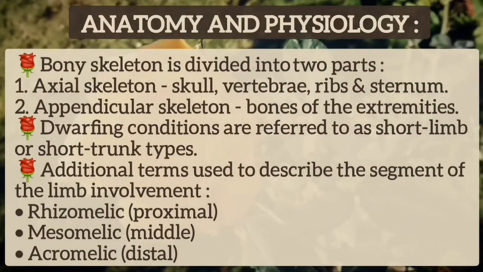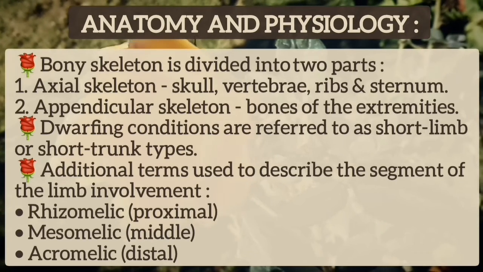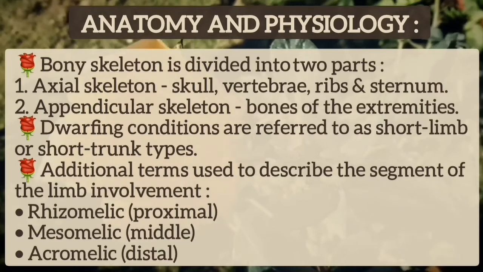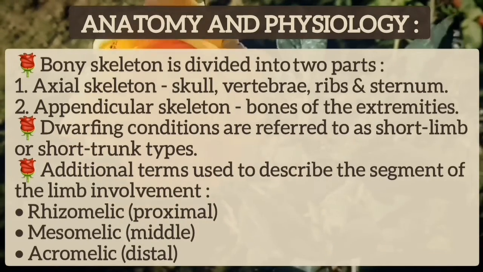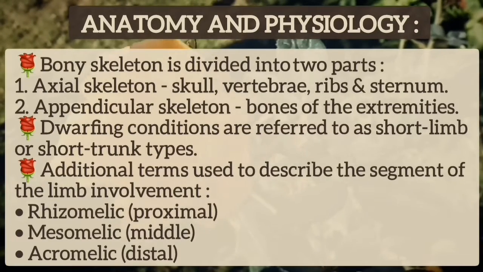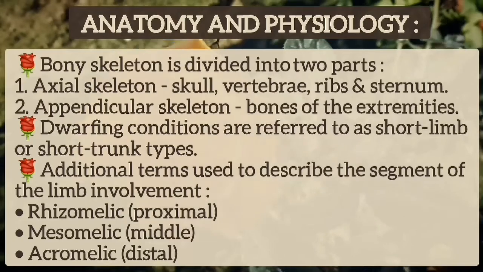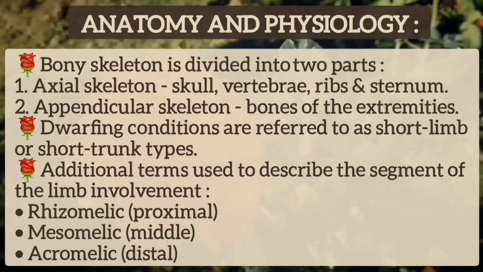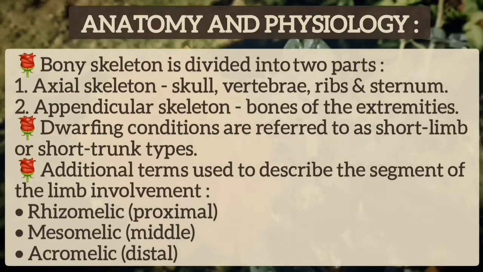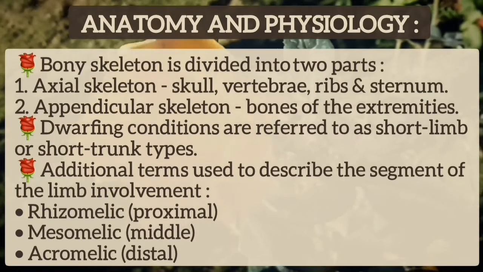First, a few words about anatomy and physiology. The bony skeleton is divided into two parts, the axial skeleton and the appendicular skeleton. The axial skeleton consists of the skull, vertebrae, ribs and sternum. The appendicular skeleton consists of the bones of the extremities. Dwarfing conditions are referred to as short limb or short trunk types. Additional terms used to describe the segment of limb involvement include rhizomelic, that is proximal, mesomelic, that is middle, or acromelic, that is distal.